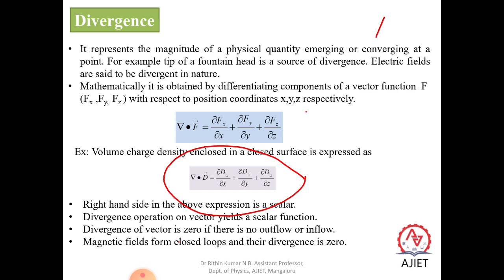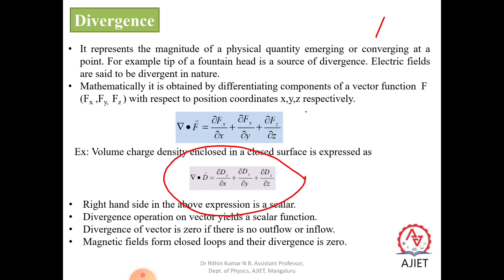The divergence of a vector is 0 if there is no outward or inward flow, for example, if no water is coming from the pipe. So if there is no flow of charges from a closed surface, we can say there is no divergence there. Hence, the divergence of the vector is equal to 0.